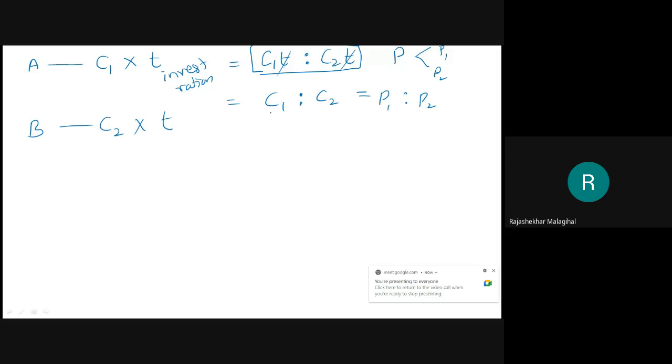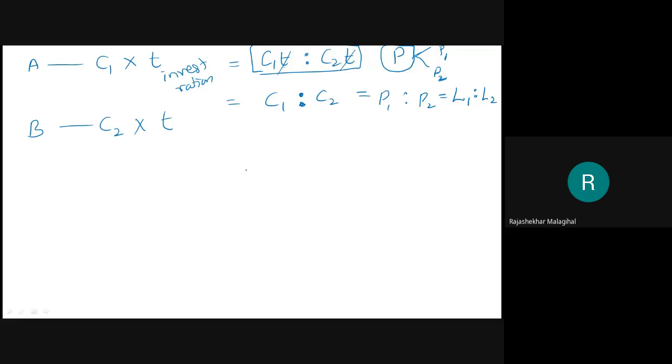Now this C1 is to C2 is the investment ratio. Then the profit, whatever profit they will get, P, the lump sum profit, they have to distribute as P1 and P2. But the thing is that in the same ratio C1 is to C2, they have to distribute P1 is to P2. If they get a loss, then that loss also L1 is to L2. This is how the partnership and distribution of profit and loss works.